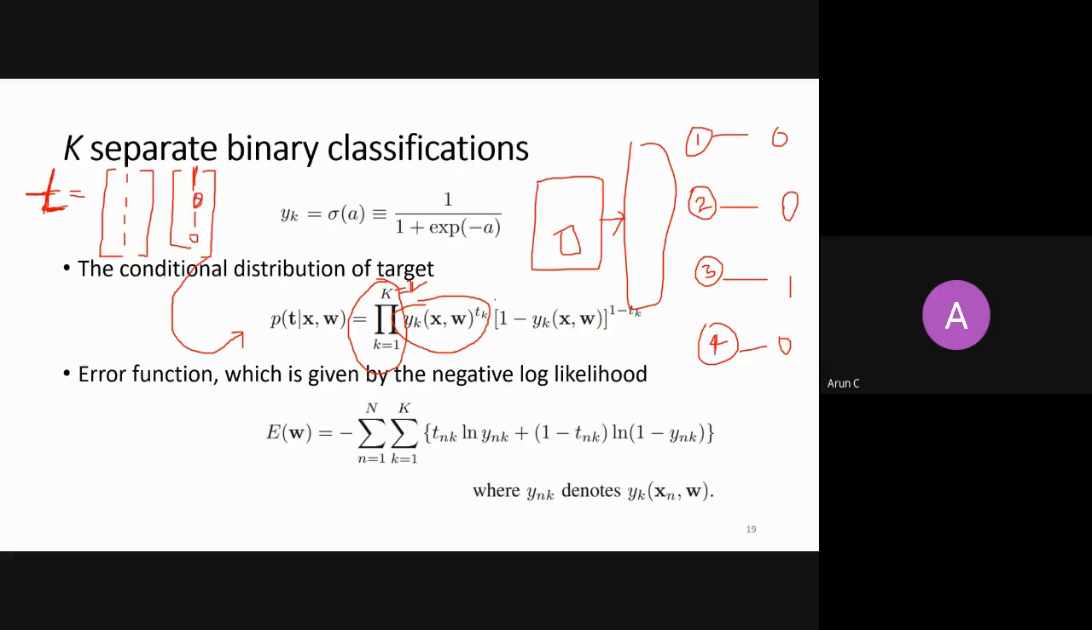So this term will participate. Second term will participate. For k equals 3, my first term will participate. And for k equals 4, my second term will participate. So then the product will be first term, second term, first term, second term. For this t, all the first terms will be present and all second terms will not be present. For this kind of t, all second terms will be present, right?